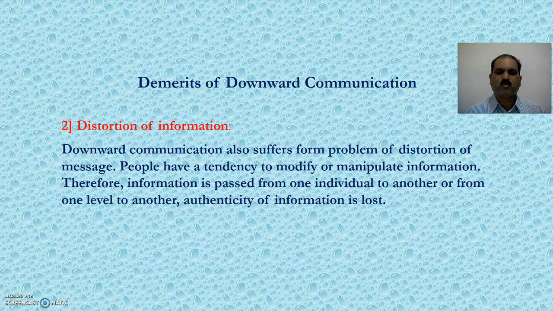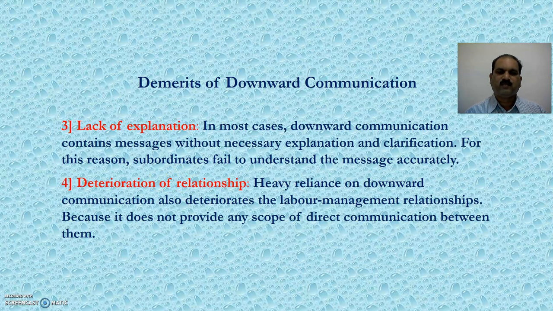People have a tendency to modify or manipulate information. Therefore, as information is passed from one individual to another or from one level to another, authenticity of information is lost. Third, lack of explanation. In most cases, downward communication contains messages without necessary explanation and clarification. For this reason, subordinates fail to understand the message accurately.